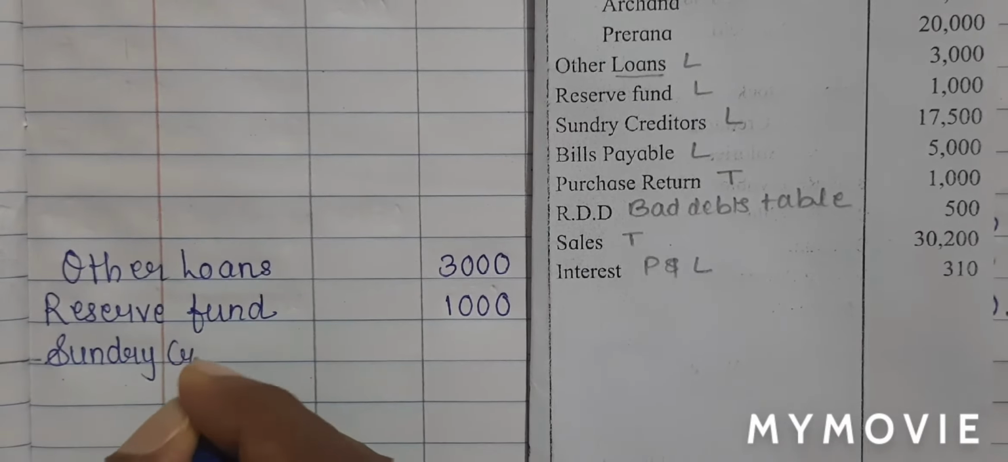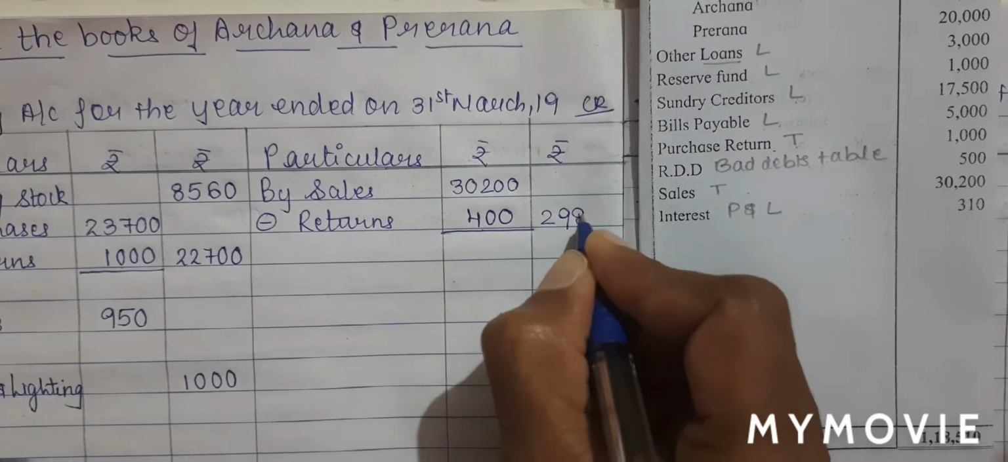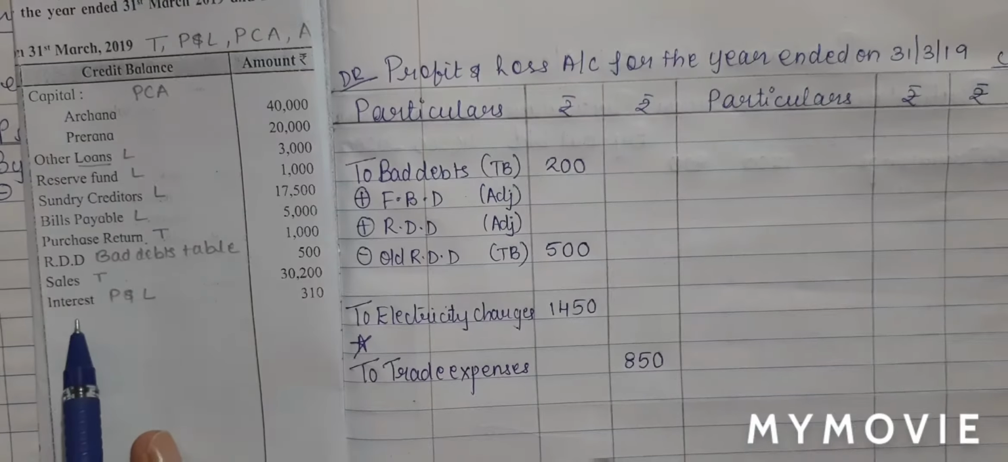Next is sales, which will be written in my trading account. So trading account credit side, sales I've already written in the inner column 30,200. I have now completed my sales table. So 30,200 minus 400 will give me 29,800 in the outer column.